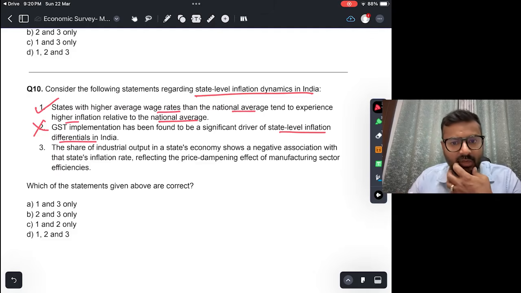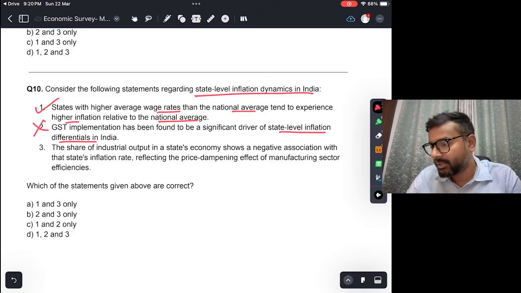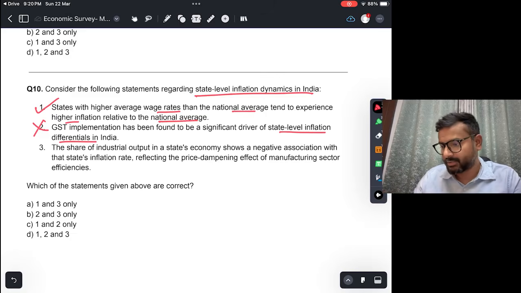Okay, so this is true. अगर demand in states where there is significant demand and at the same time the manufacturing sector is also doing well, तो overall inflation वहाँ कम होगा, right? So this is true. So which statements are correct? 1 and 3.